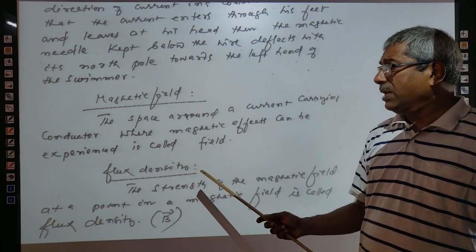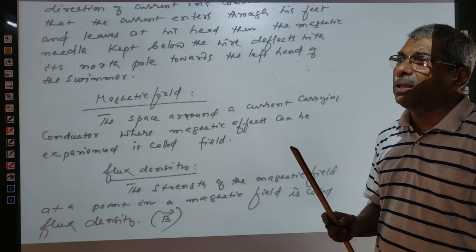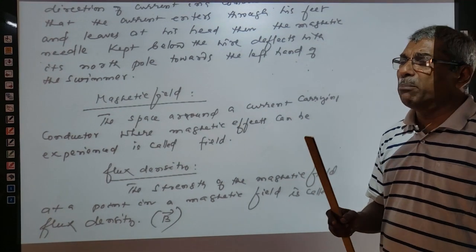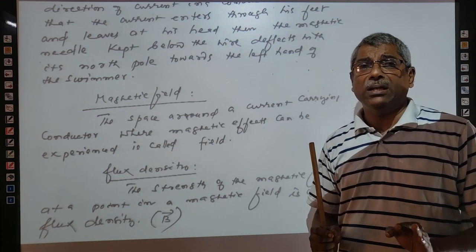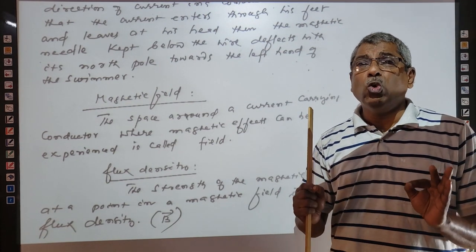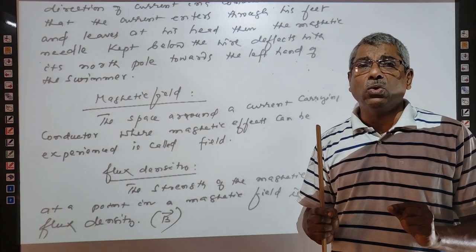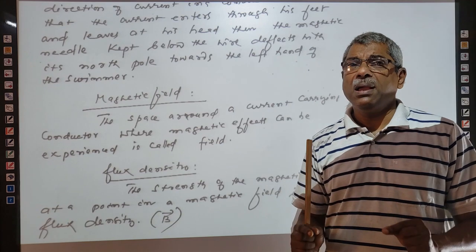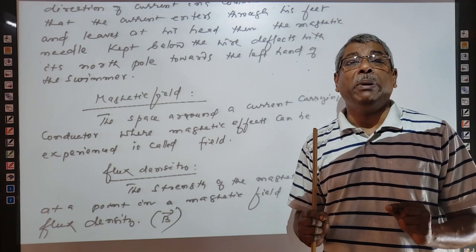Am I correct? Next is what is called flux density. Because as I told you, in a magnetic field, field lines are there. The number of field lines passing or penetrating through a unit area, 1 meter square, 1 centimeter square, etc., is called magnetic flux density. Magnetic flux density is also called the intensity of the magnetic field.